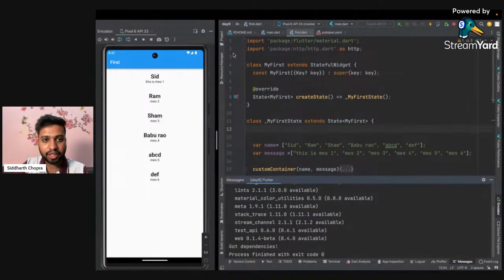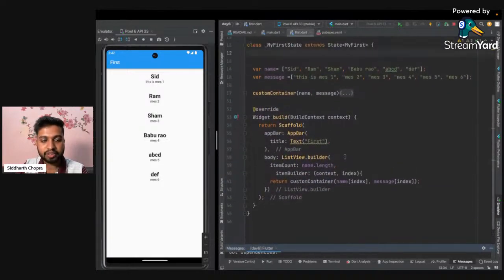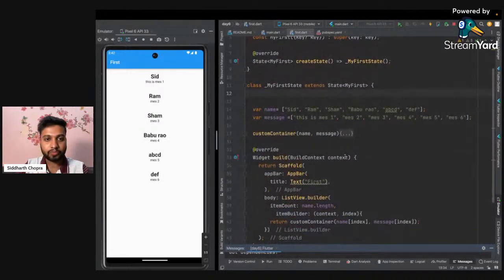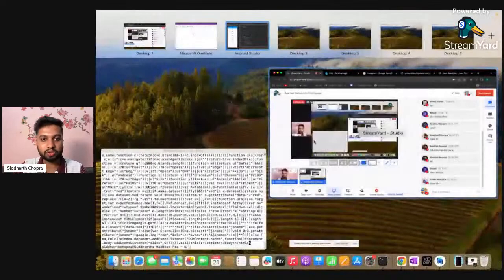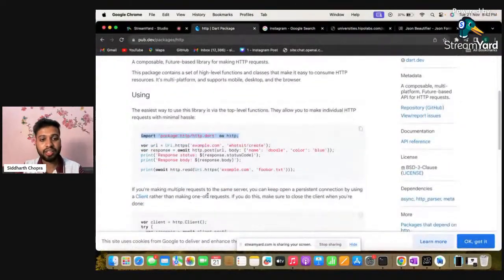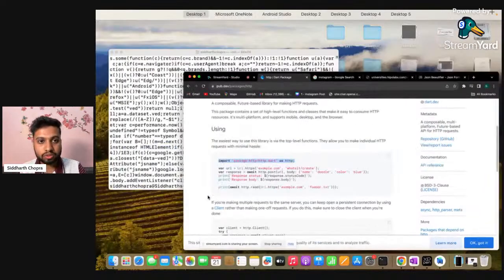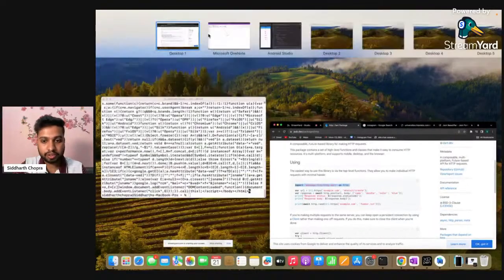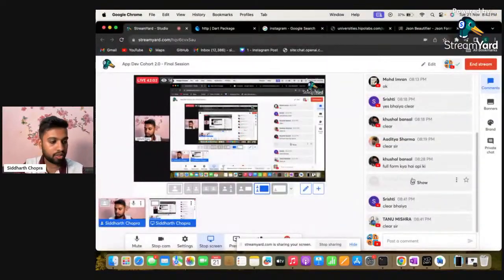Let's just fetch this information in our app. Let's use this information. I don't know how to use it yet, so I will go to their website, and each and every piece of information regarding this should be available on their website. Meanwhile, any other messages or doubts? Okay, it is clear.